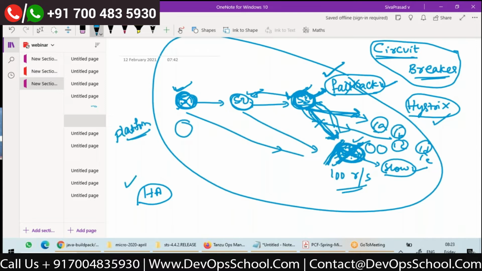Otherwise, you are not designing for failures. You have to expect failures. So when will the circuit breaker close? Assume that the dependent one fails, right? The circuit will open, right? Yes. Okay. So when will the service know it gets closed?